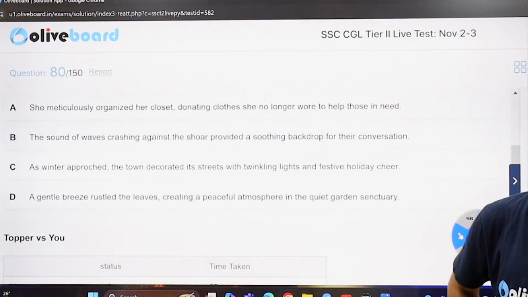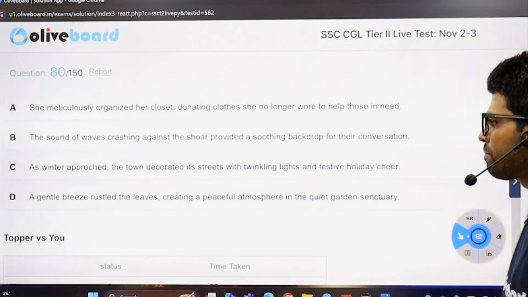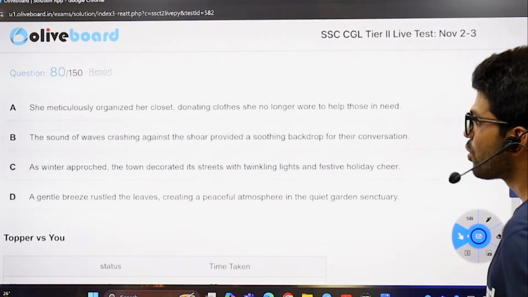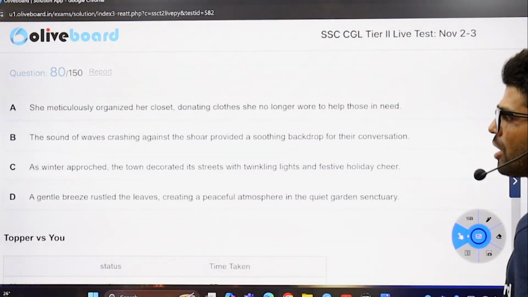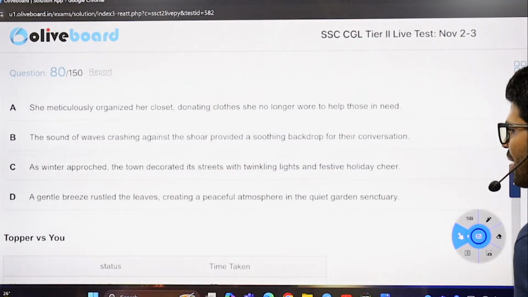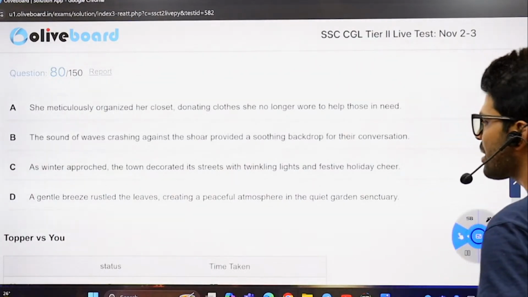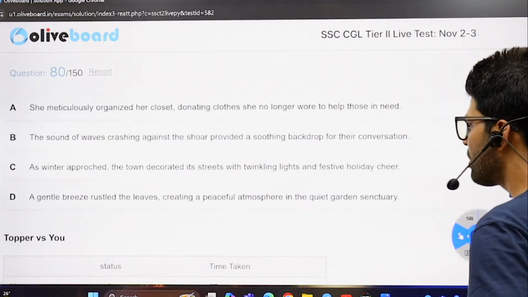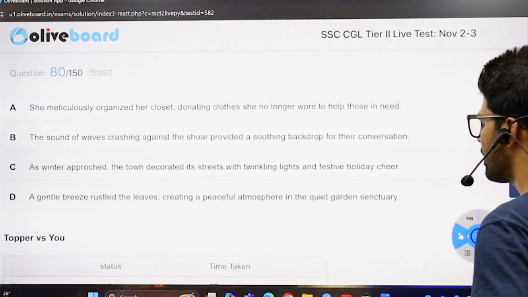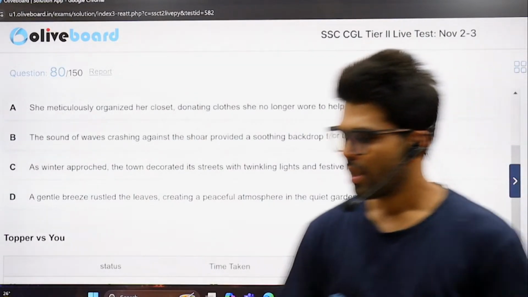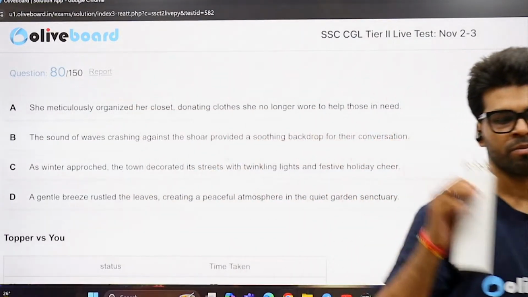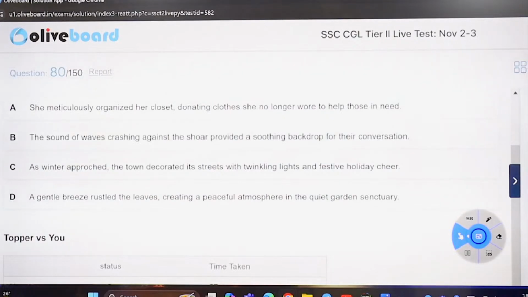You can comment what the corrections are, what the misspelled words are. As winter approached, need not read this now, a gentle breeze rustled the leaves, creating a peaceful atmosphere in the quiet garden sanctuary. I'm just getting some water. You answer this. Back in 10 seconds.